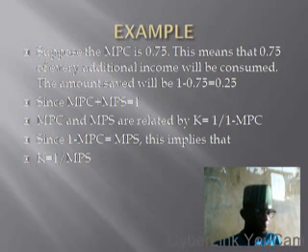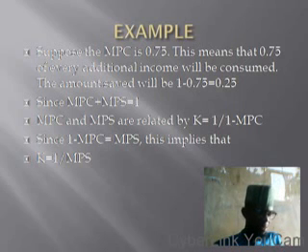Now, the amount saved will be what? 1 minus 0.75, which is 0.25. That is, out of any increment in your salary, 0.75 goes for consumption, while 0.25 goes for your savings. That is the assumption of this particular theory.